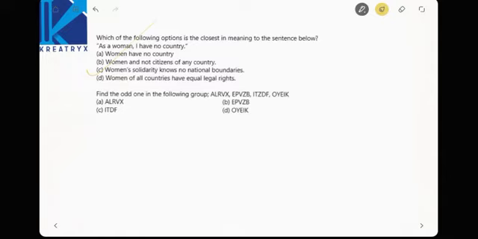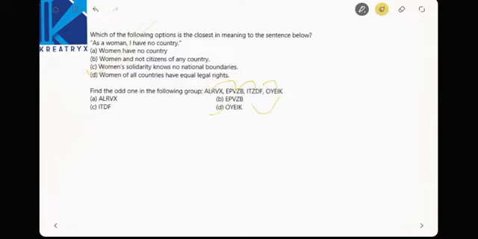See, an easy one. Find the odd one here. ALRVX. See here, there is a gap of 3 letters between A and E of the first one, and also between E and I there is a 3-letter gap. A B C D E F G H, E F G H I, then O. So find the odd one. See there, between I and O there is only a 2-letter gap. So OYEK is the wrong one, right?